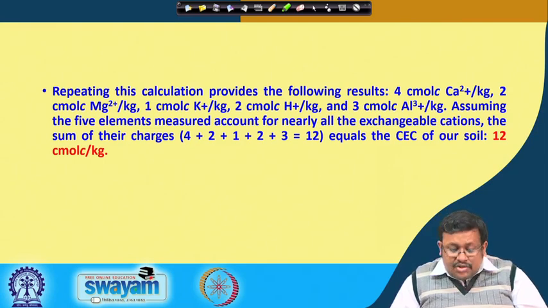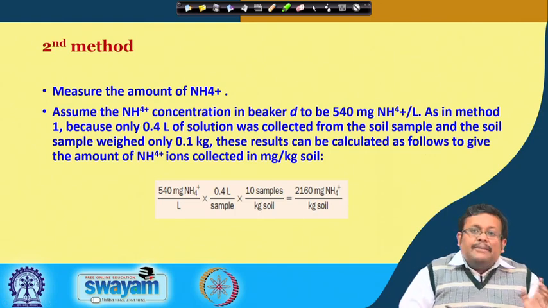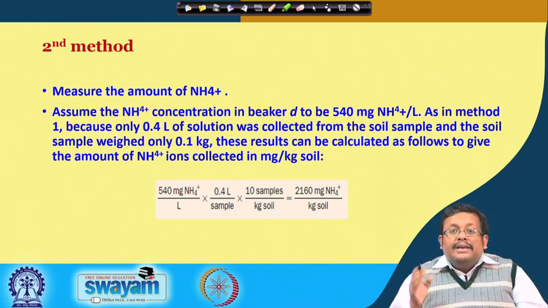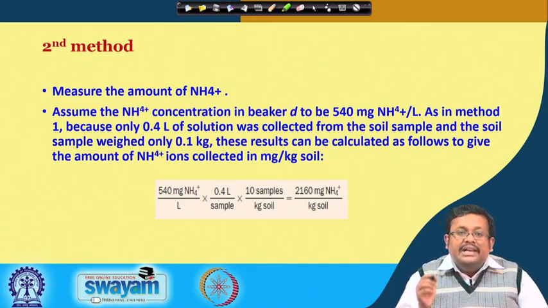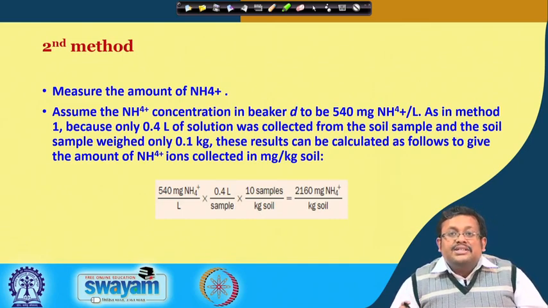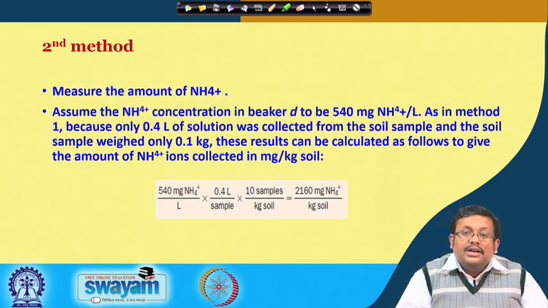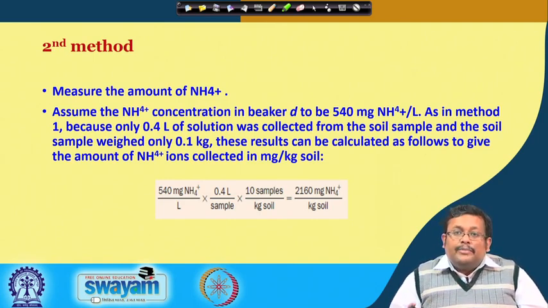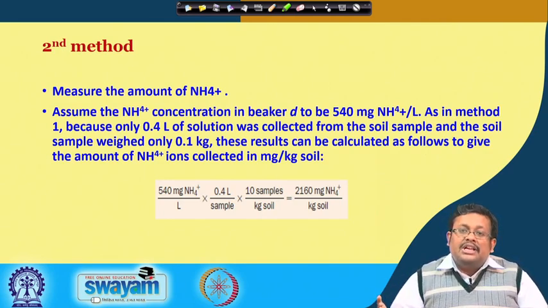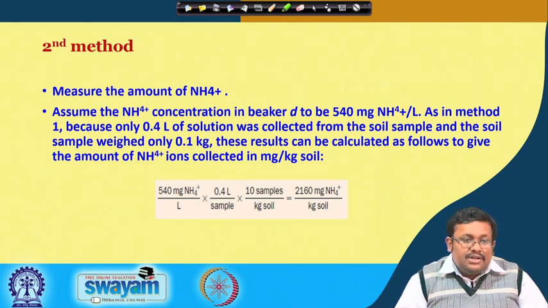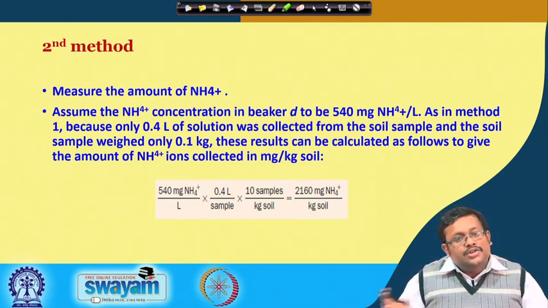Repeating all these things for all the elements, then we have to sum it to get the total cation exchange capacity. So, another method. If you remember, in the previous method we measured the concentration of all the cations which were leached in the first beaker with the help of ammonium salt solution. However, at the end we are further leaching all the adsorbed ammonium with the help of potassium solution. So, by measuring the total ammonium concentration, we can also measure the CEC.